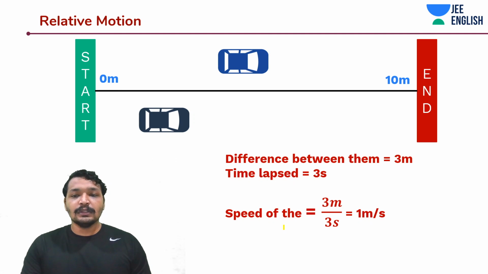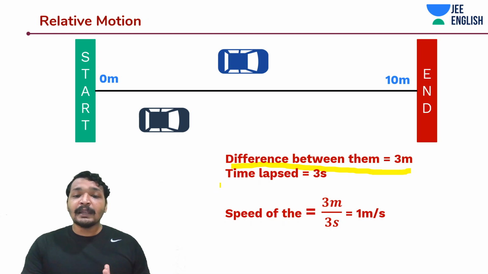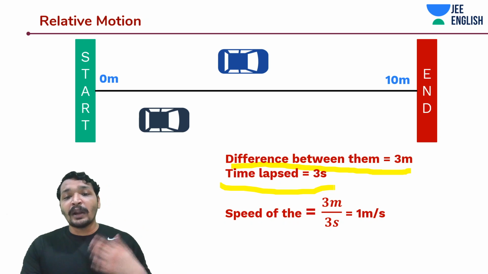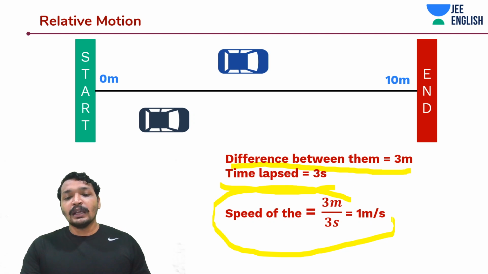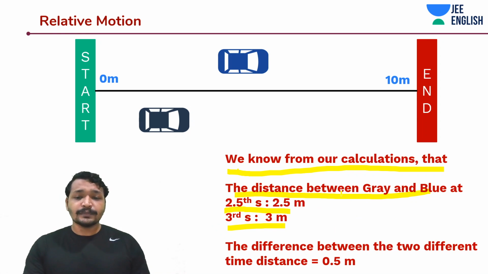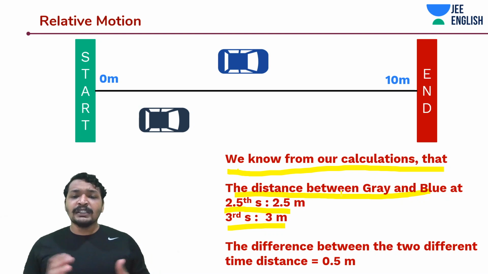Okay. So here what they are trying to say is that the distance difference between these two cars had become 3 meters and the time lapsed is 3 seconds, which means the car is moving 1 meter additional with every second, because the speed has to be 1 meter per second for the distance between these two cars to grow by 3 meters. And the same thing can be done the other way around, like what we just spoke.